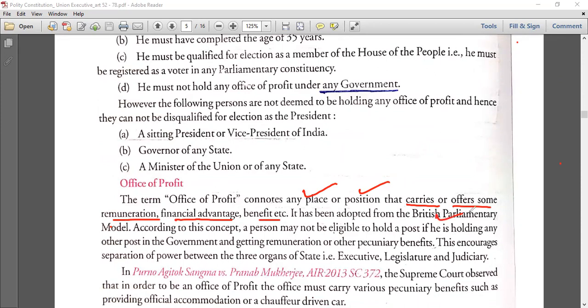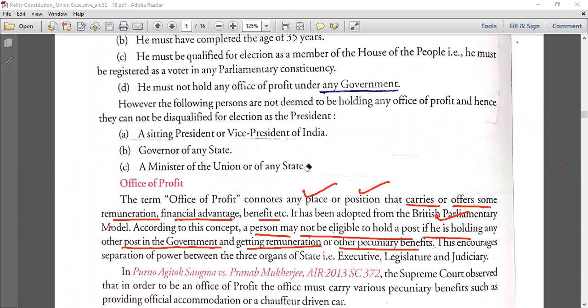It has been adopted from the British parliamentary model. So according to this concept, a person may not be eligible to hold a post if he is holding any other post in the government and getting remuneration or other pecuniary benefits. If he is holding some other post in the government and is having some financial advantage, that is called office of profit. So if he is holding any office of profit, he is not eligible for becoming a president. Okay?